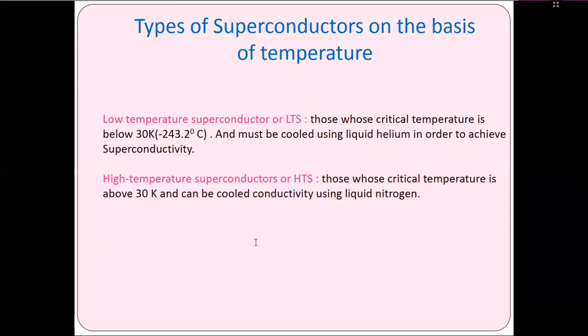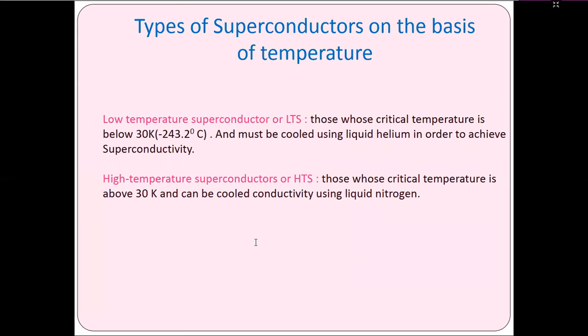Similarly, types of superconductors on the basis of temperature: low temperature superconductors and high temperature superconductors. What is a low temperature superconductor? Those whose critical temperature is below 30 Kelvin and which must be cooled using liquid helium in order to achieve superconductivity.